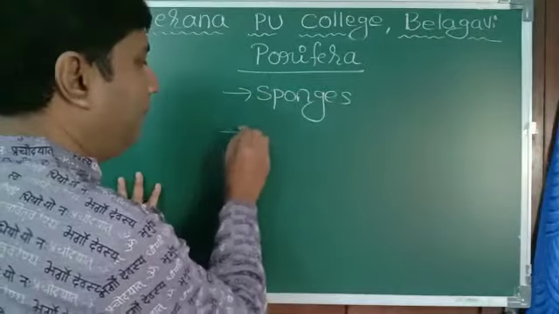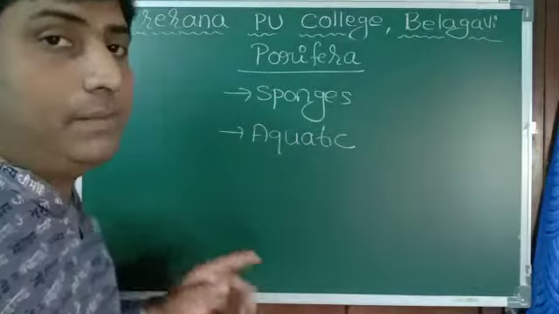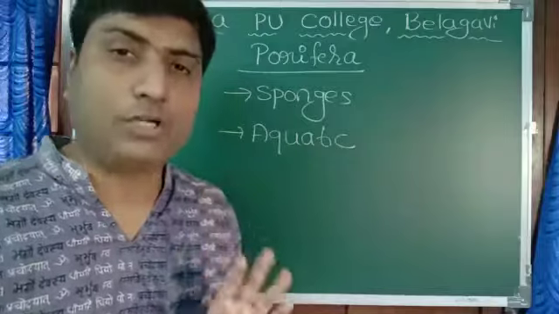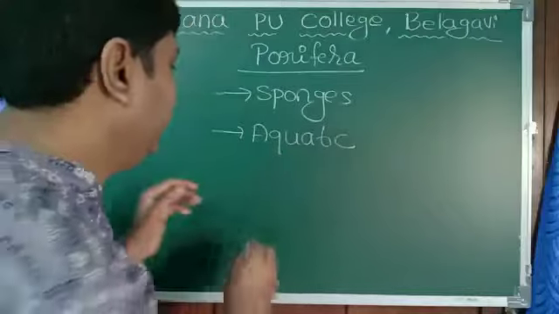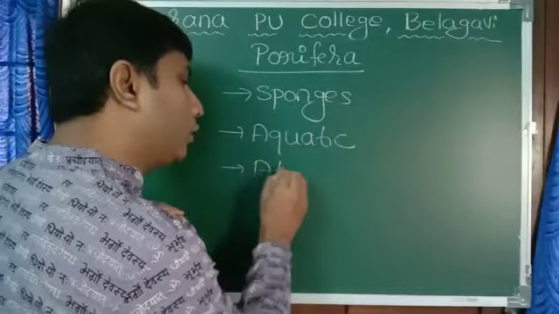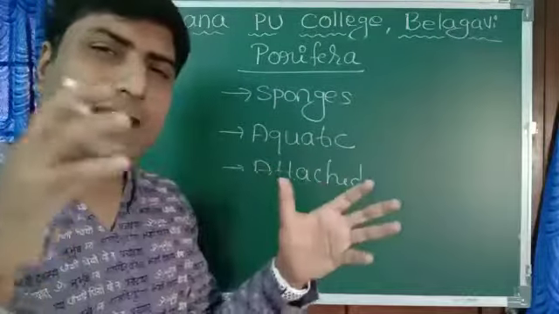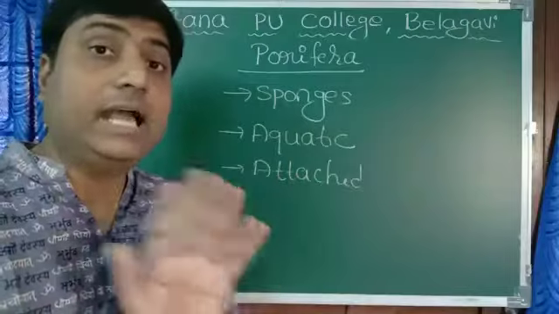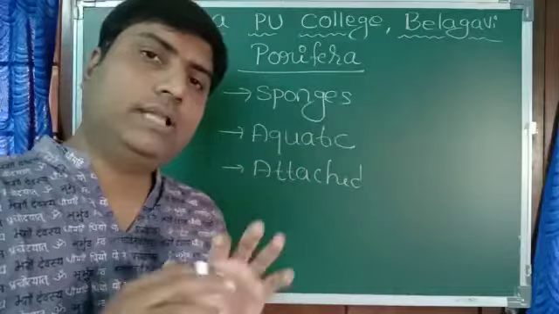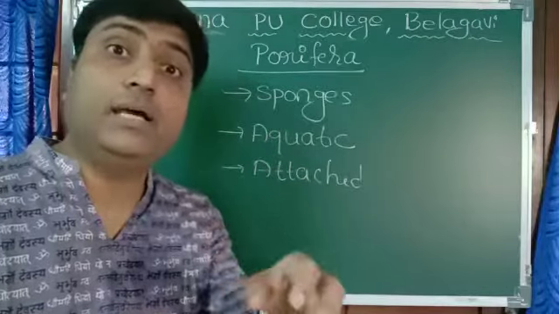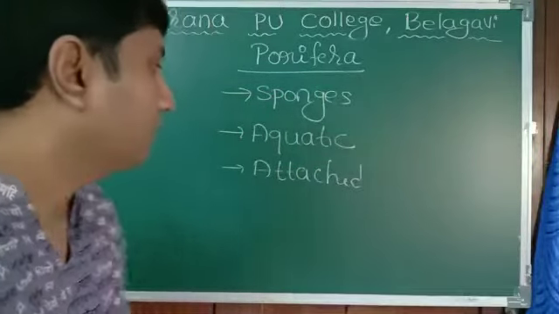Aquatic, they are found in water. Most of them are marine. Marine means found in sea water. Very few of the members are found in fresh water. Then they are attached to rock, or any substratum that is available in the water. They are not movable. They just get attached, and throughout their life they remain like that. For many years even scientists believed them to be plants because they look like plants in the water. They cannot move.